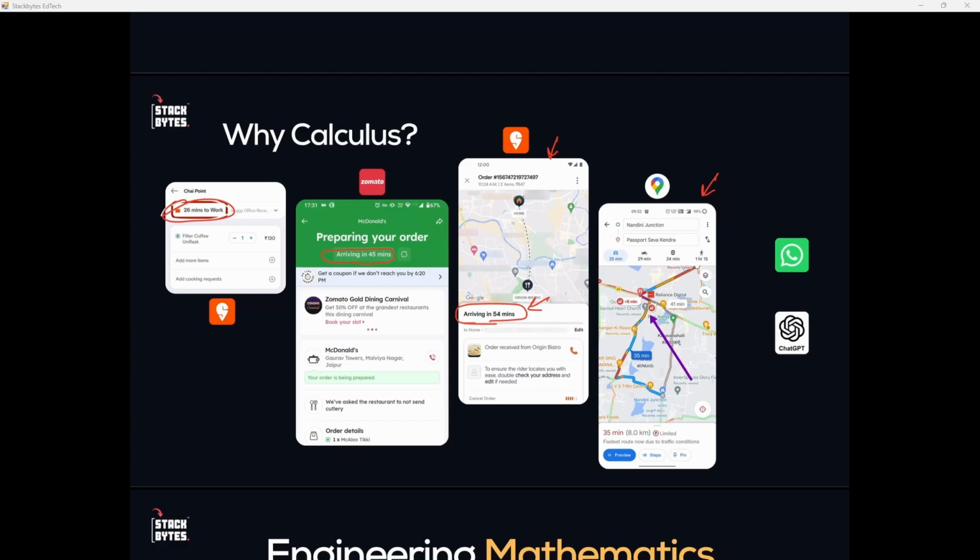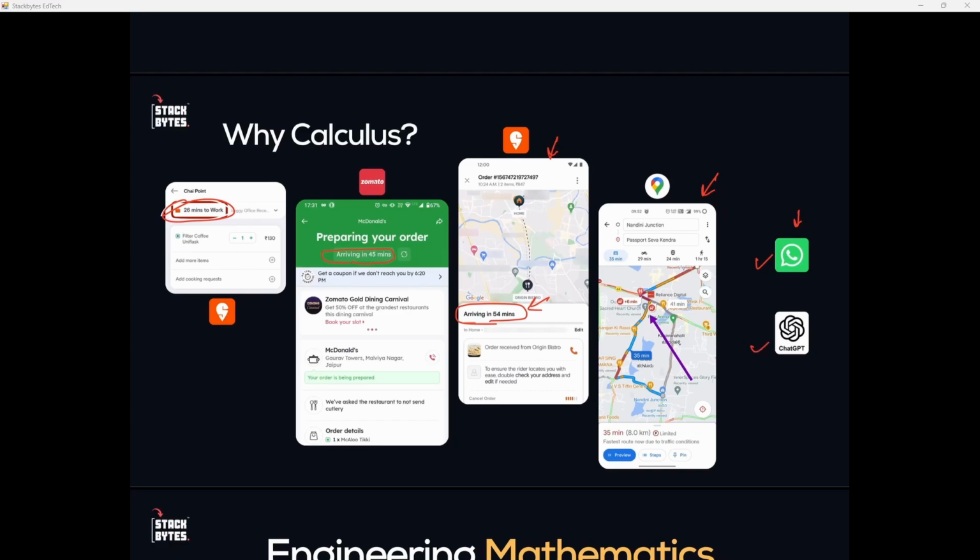All right. When you open WhatsApp and send a video to somebody, what does WhatsApp do? WhatsApp compresses a video before sending it. It is not sending the full video. It first figures out which parts of the video changed from one frame to the next, and it only sends the difference between those. All right, so it is basically tracking the change between different frames. And that's calculus thinking.